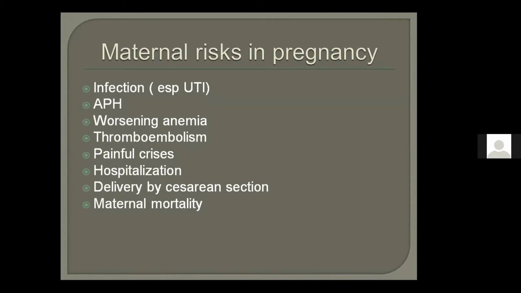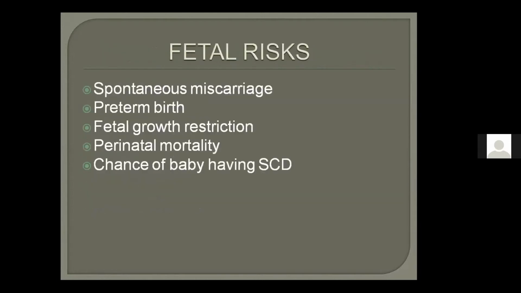Do you remember it? Infection, APH, APH leads to anemia, anemia leads to thromboembolism, thromboembolism is very painful, it causes painful crisis which leads to increased hospitalization. And the other two factors which are present in every high risk pregnancy are delivery by cesarean section and maternal mortality. So who will tell me what are the maternal complications in sickle cell disease?